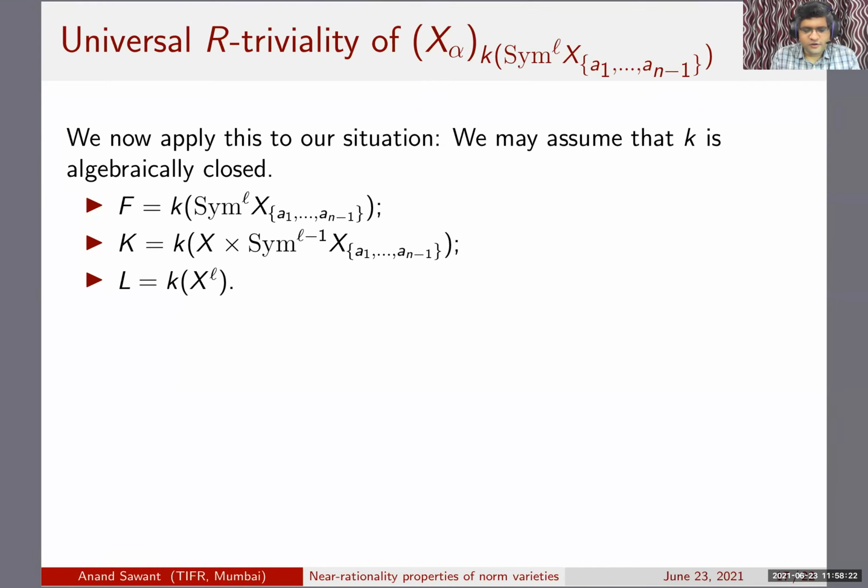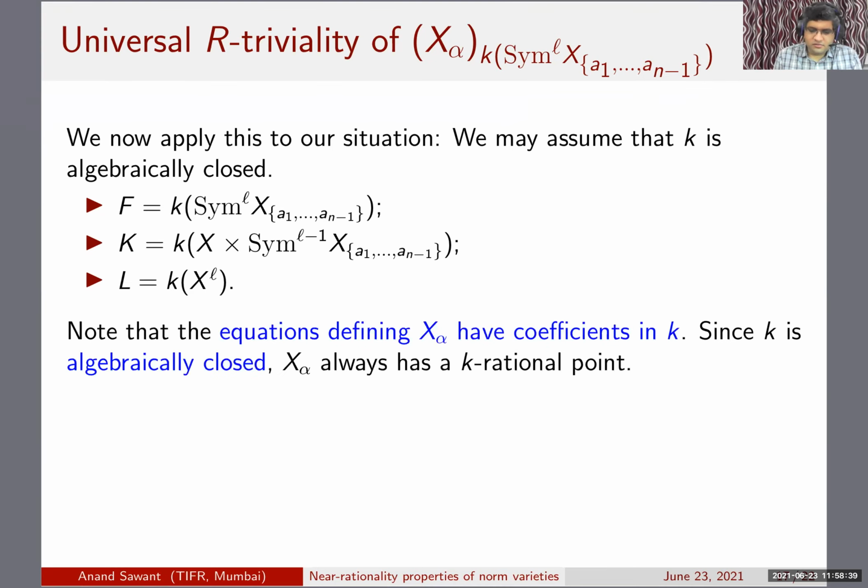K is the function field of X cross X^(l-1) symmetric power. This was the degree l map, and that's what gives you the difference between S_(l-1) and S_l, the Galois groups. And L is the function field of X to the l, the product. Here's the trick: the equations defining the standard norm variety have coefficients in K. So if you base change to the algebraic closure, it will always have a k-rational point.